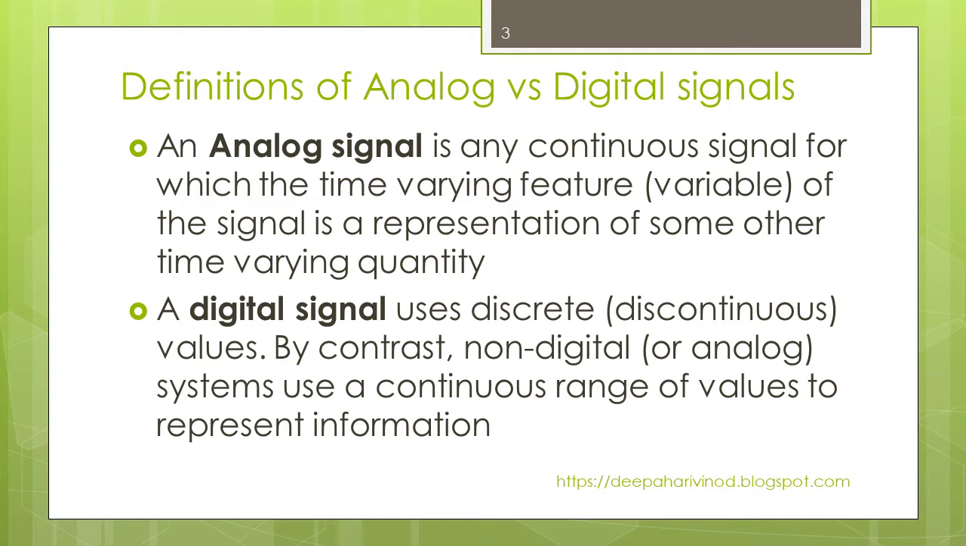In the case of a digital signal, it uses discrete values. By contrast, a non-digital or analog system uses a continuous range of values to represent the information. A discrete signal, which is a digital signal, doesn't have values for every instant. If I compare with time, it will not have a value for every instant of time. Such types of discrete signals we call digital signals.